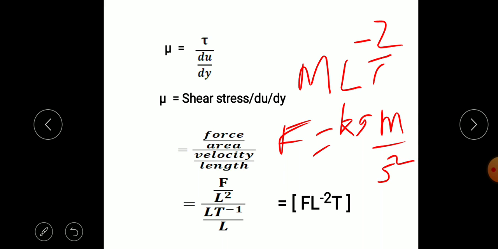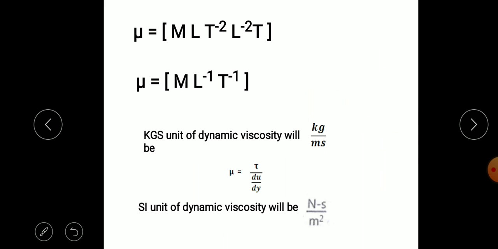So this is the dimensional form. Mass, kg, has dimension M; for length we use the meter with dimension L; and for time we use T. So we get the dimensions of force as M L T raised to minus 2.